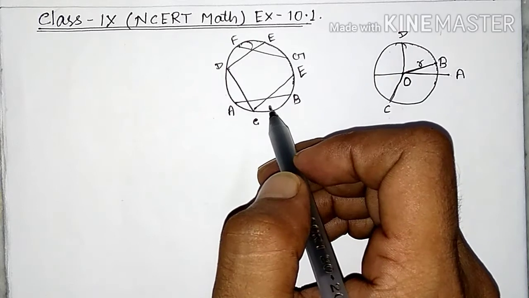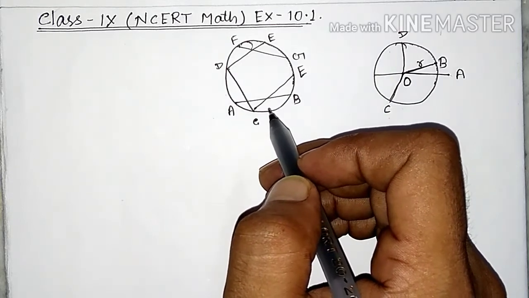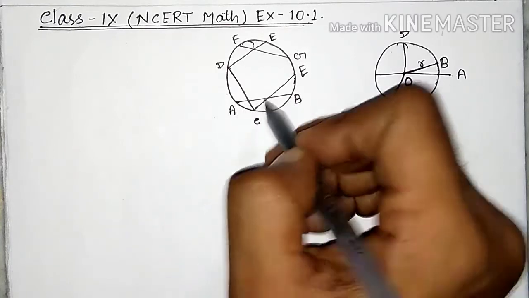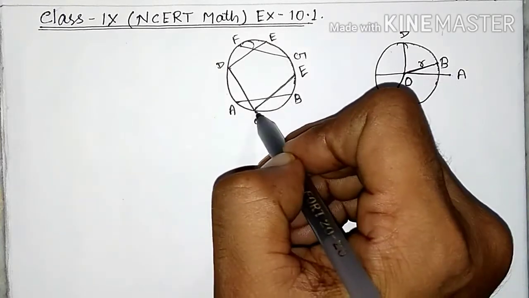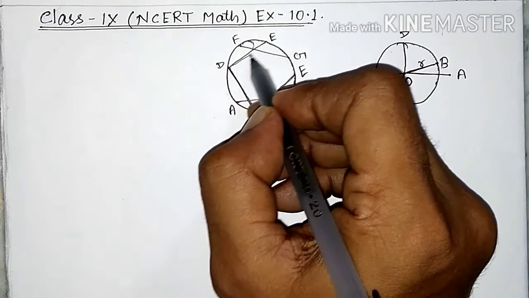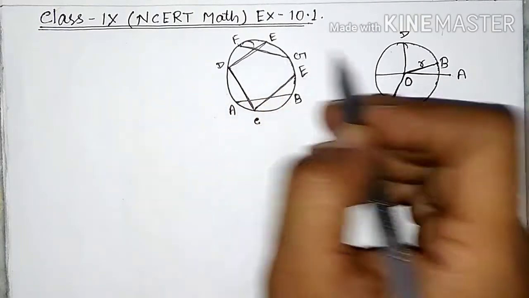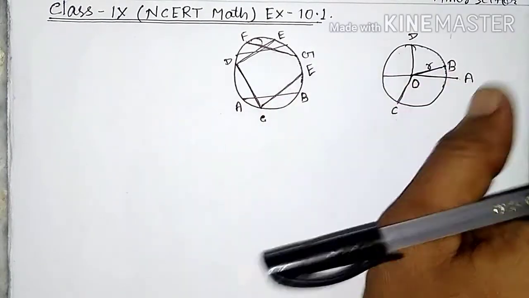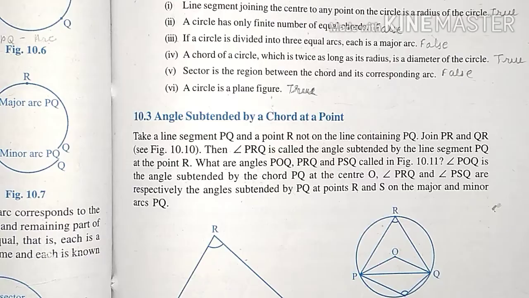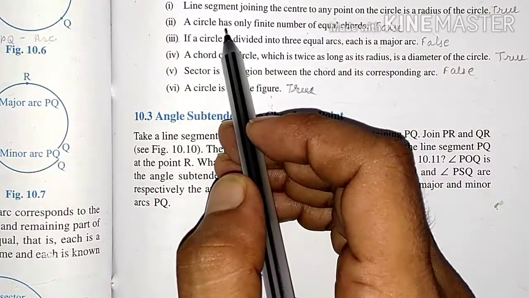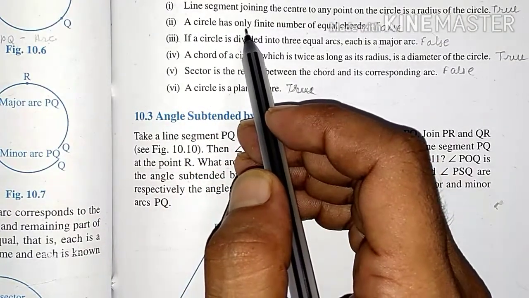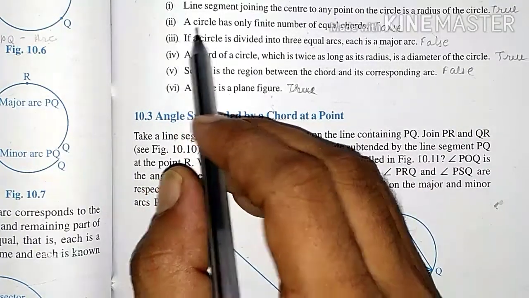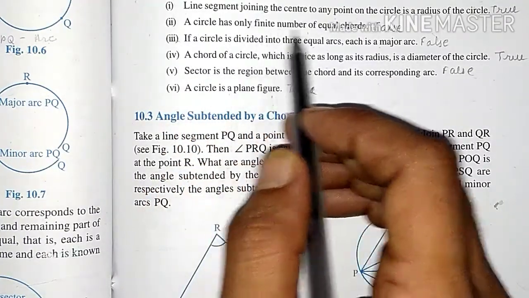So we can say that a circle has infinite number of equal chords, because all the chords are of equal length. So many equal chords are in the circle. Okay, so what is the reason? A circle has only finite number of equal chords, so it is false. What is the correct statement? A circle has infinite number of equal chords.